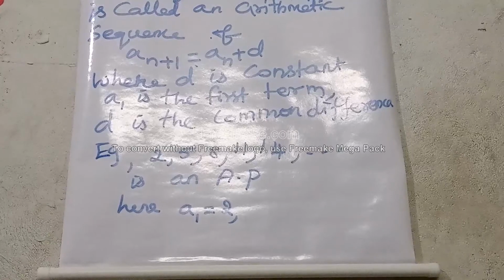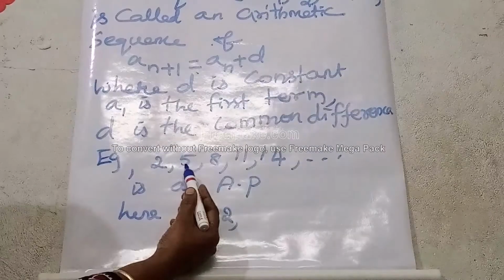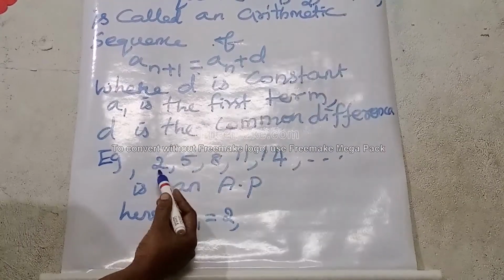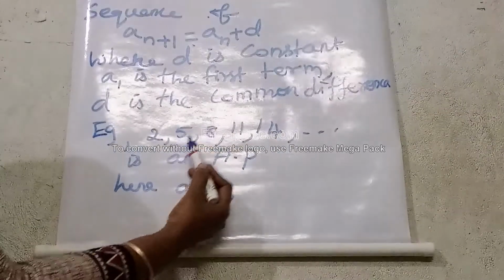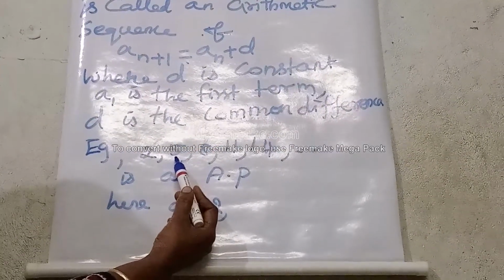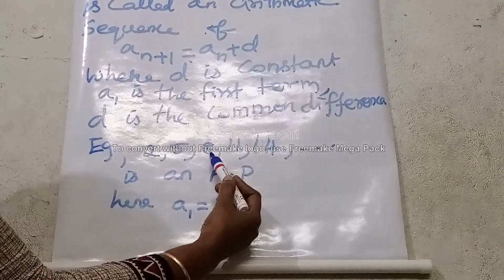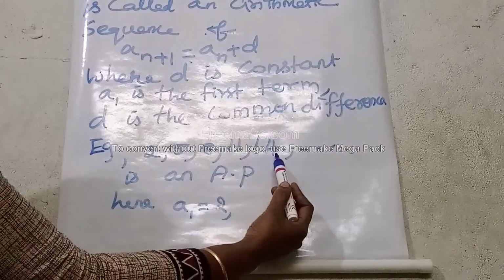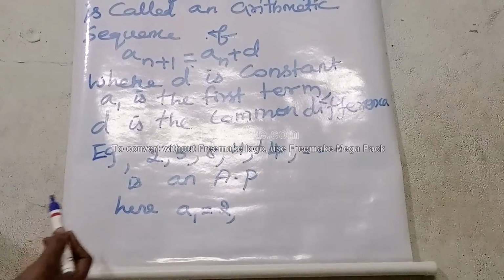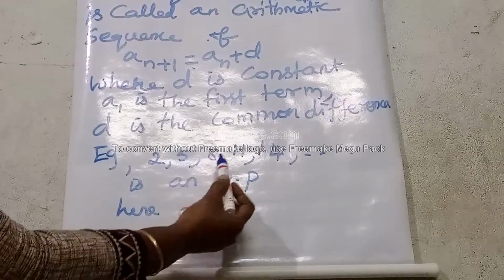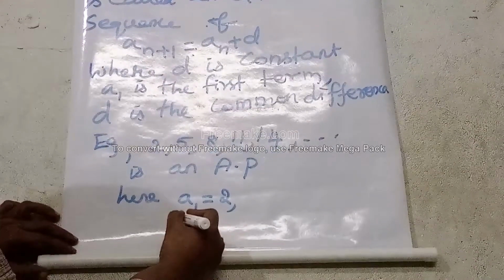Second term minus first term. That is 5 minus 2, which is 3. Then third term minus second term, 8 minus 5, what are we getting? 3. Similarly next term 11 minus 8, 3. Next term 14 minus 11, 3. So all the terms are increased by 3. So there is a difference of 3. So common difference D is equal to 3.